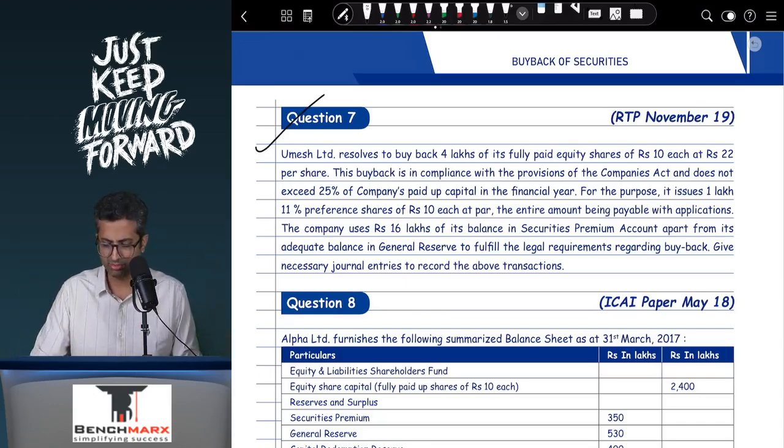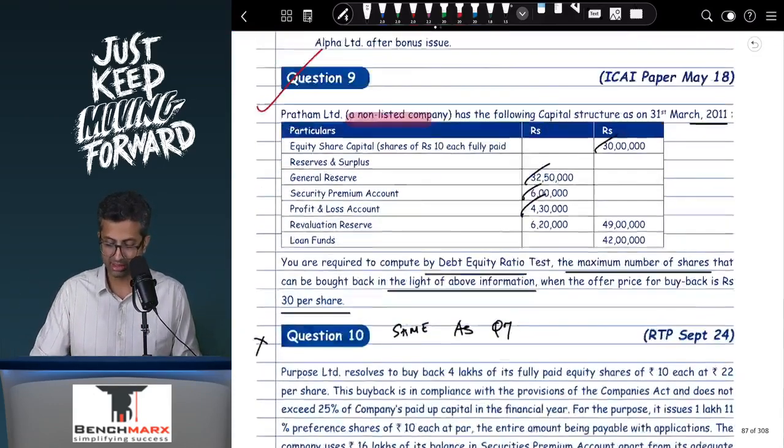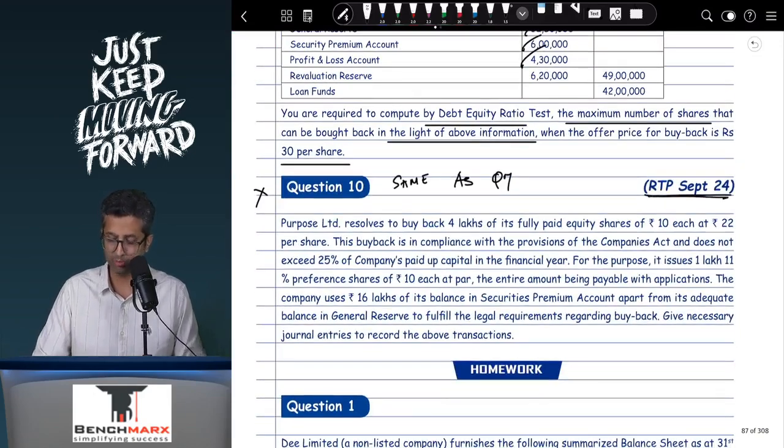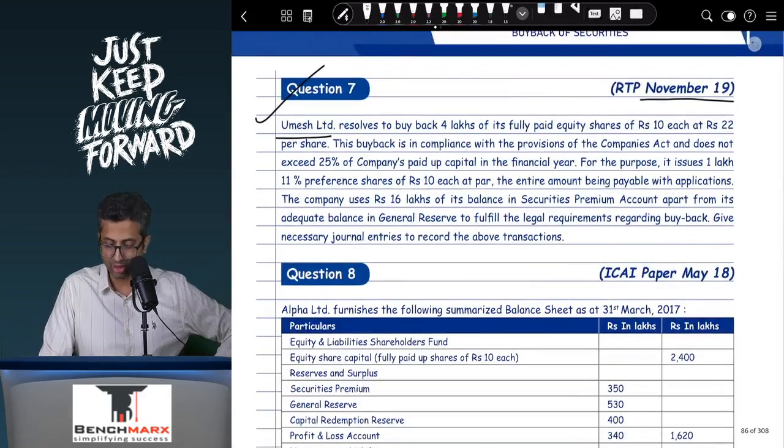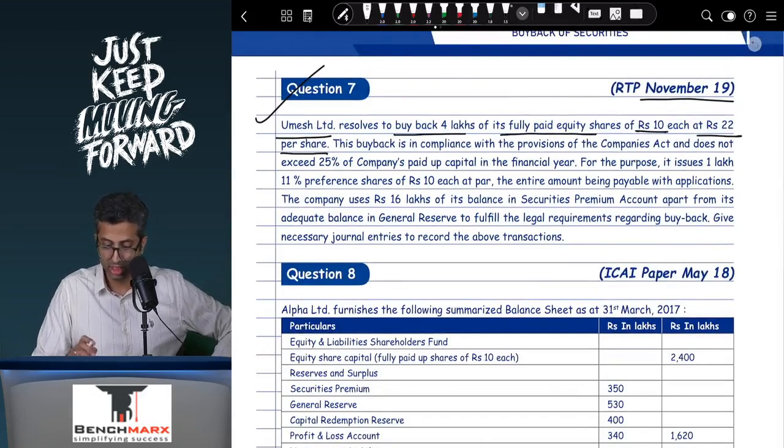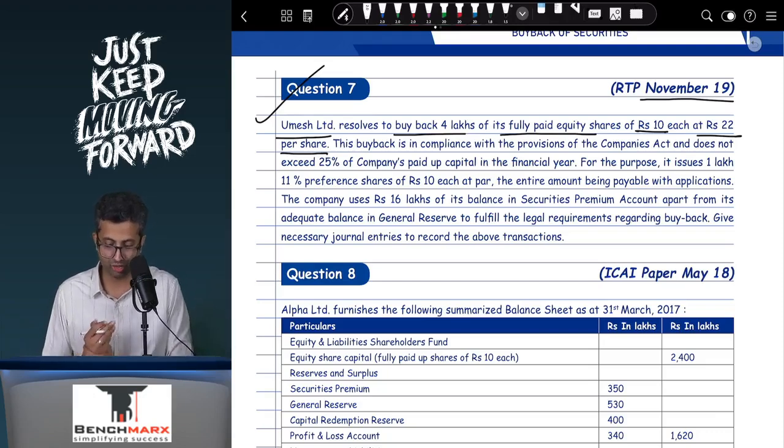And this is the same question in RTP November 19, and the same question came in RTP September 24. There is no difference in numbers as well. It's exactly the same question. So Umesh resolves to buy back 4 lakh shares of its fully paid shares of rupees 10 each at 22 per share. Okay, so 4 lakhs out of 4 lakh shares is agreed.